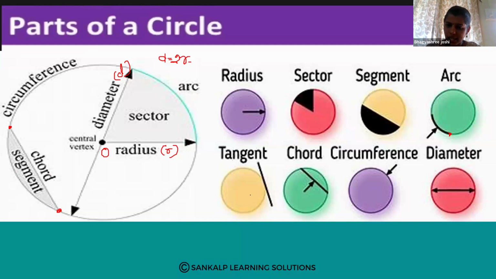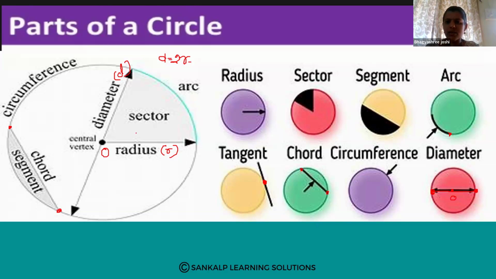Okay, next, tangent. In the last class only we learnt about the tangent. If a line intersects the circle at one point, then it is called a tangent. And diameter means what? The line passing through the center of the circle. If you join 2 points on the circle and this line passes through the center of the circle, that we call a diameter.